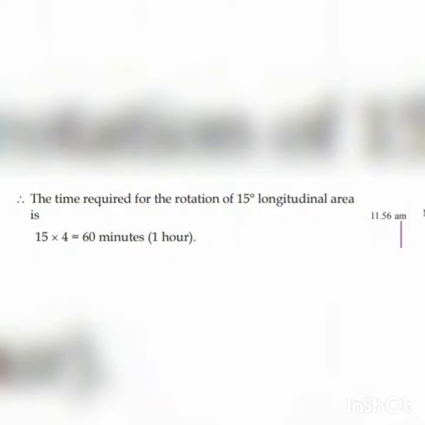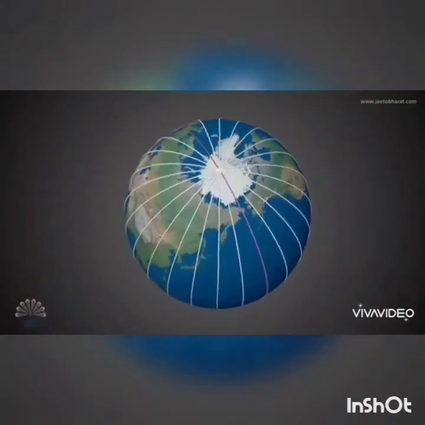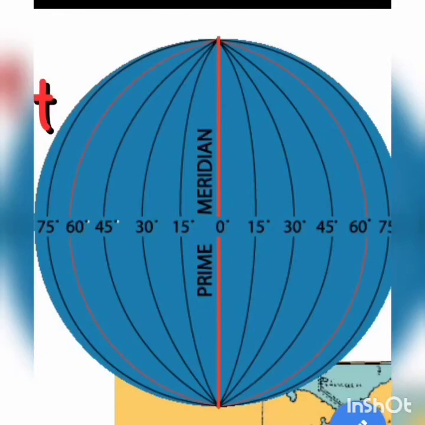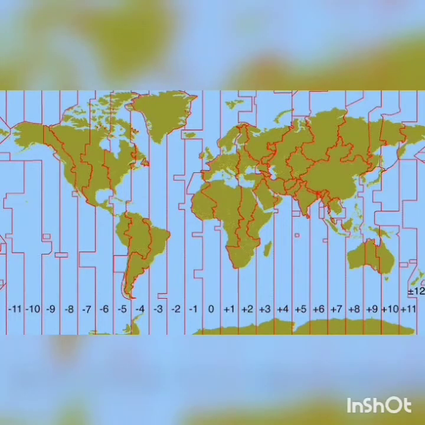That means 1 hour. In other words, 15 degree longitudinal area of the Earth passes by the sun within a period of 1 hour. As the Earth rotates from west to east, time advances towards the east and recedes towards the west.